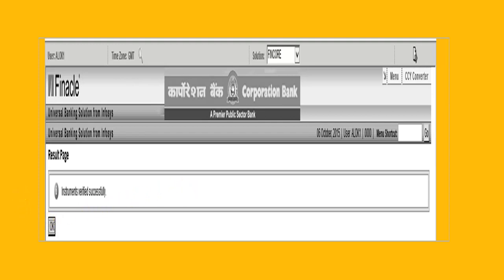So we open the zone, we enter the number of instruments, the total amount in the device, then we enter each and every check. Now we have verified. After that we suspend the zone, right? After ensuring there is no return, we close the zone each day. So this is how inward clearing is done.